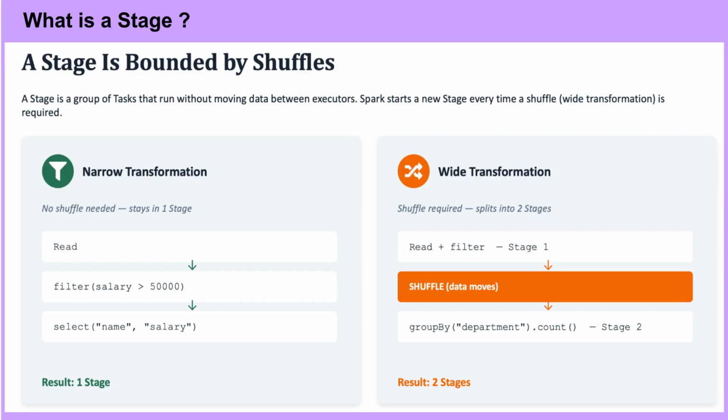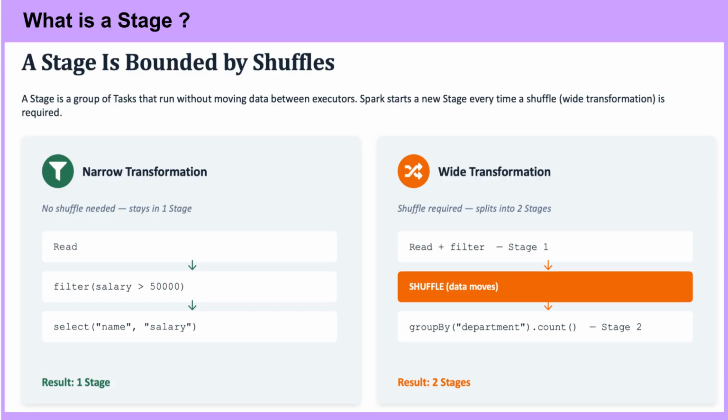Because of that shuffle, Spark can't continue in the same stage. It must finish stage 1, physically move and write the shuffle data, and then start a fresh stage 2 to read that shuffle data and do the count. Result, 2 stages. Why this matters? Narrow transformations, filter, select, map, union, etc., are cheap. They don't cause stage splits.